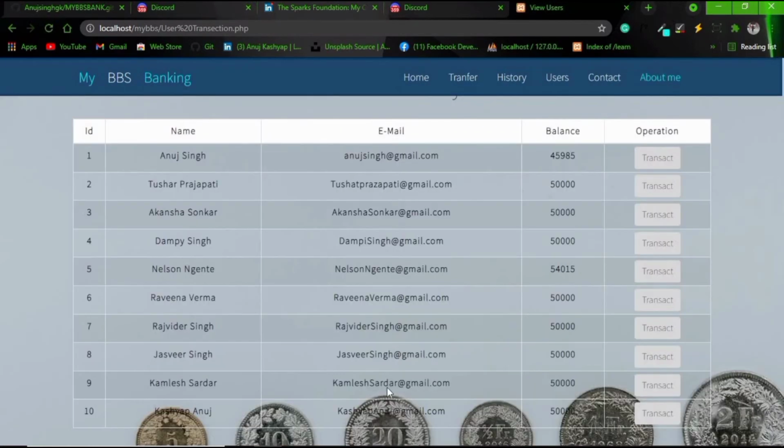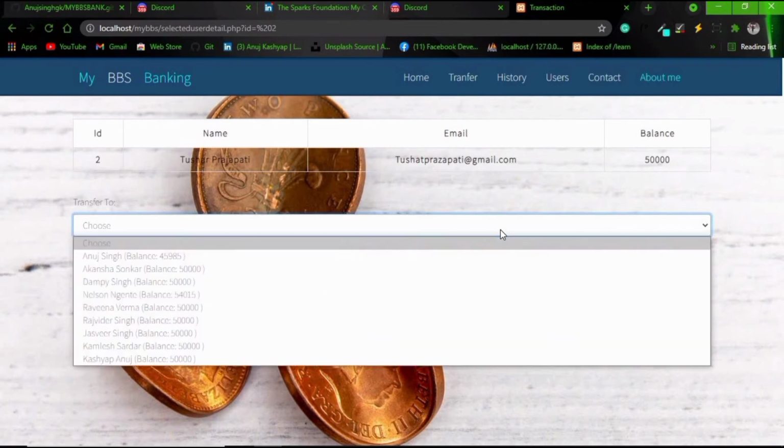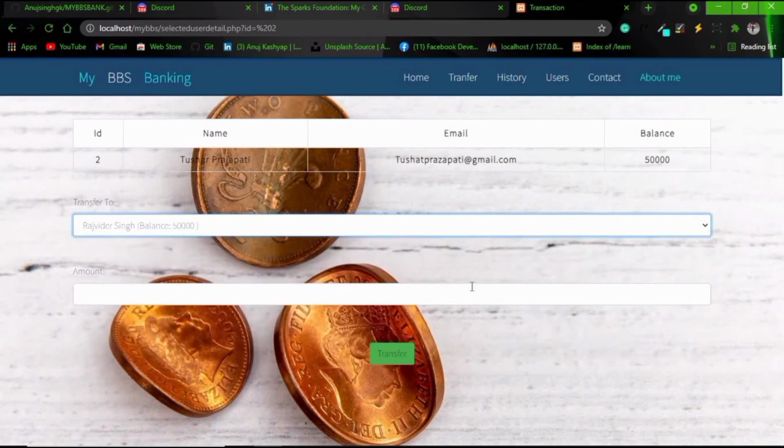And now let's check balance transfer. Transaction to Tushar Prajapati. Rajinder Singh. By the way, the background picture is changeable. You can change it by refreshing or reloading the page and the background picture will change. My network is slow.